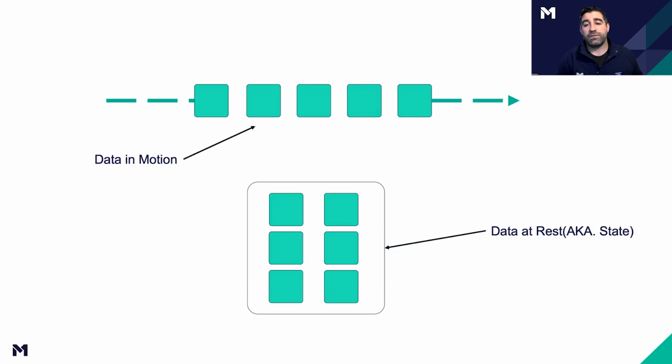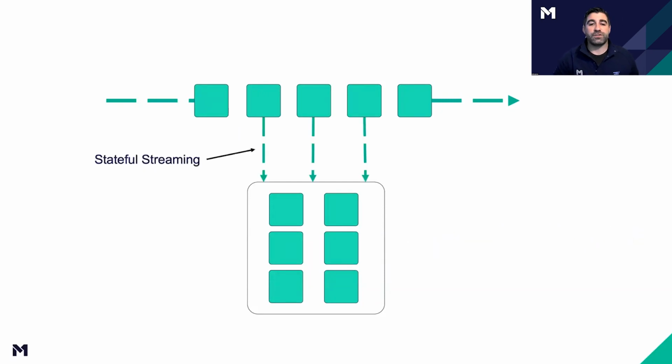Then we also have data at rest. This is typically what people think of as state. State can be in memory, or it can be durable. There are a lot of different options for state. It can be sharded, it could be all in one place, it can be in a data lake somewhere. But when we think of stateful streaming, it's the idea of how we take this moving data, cross-reference it or apply it to this stateful data, and do something useful and interesting with it.